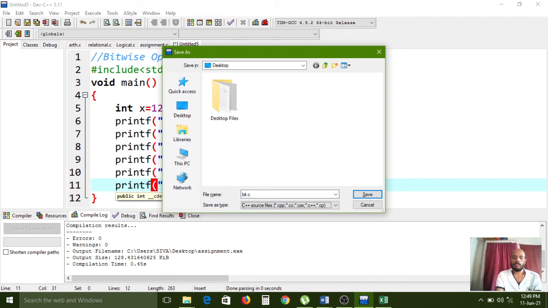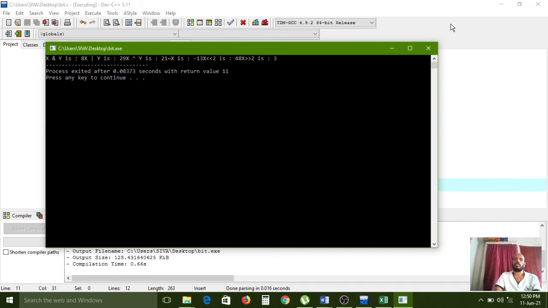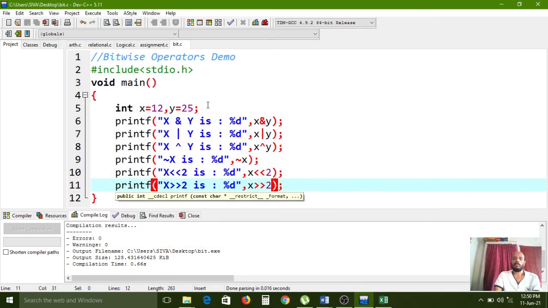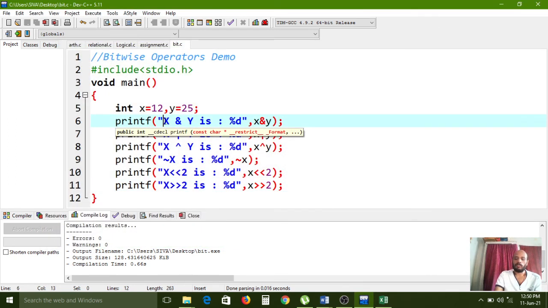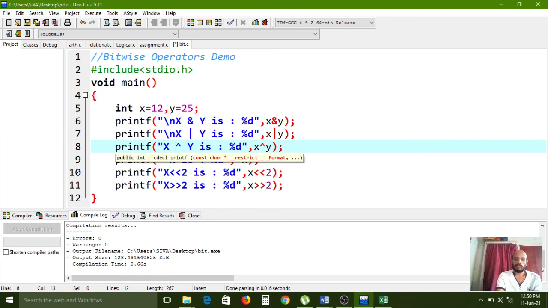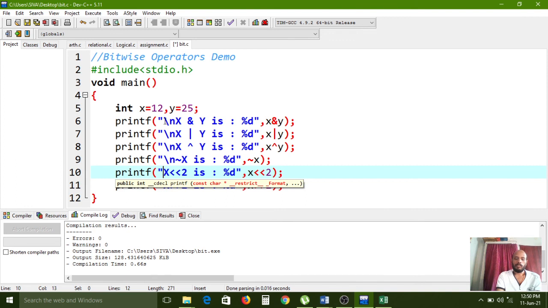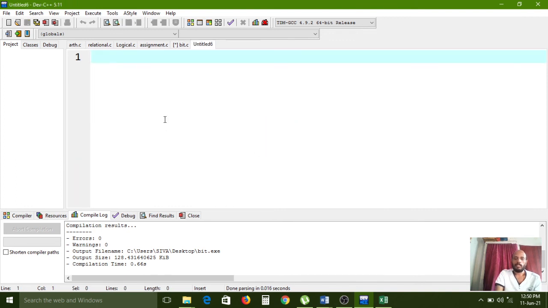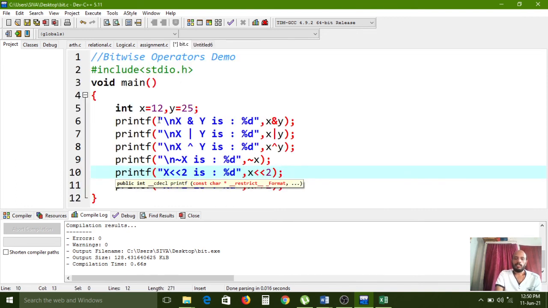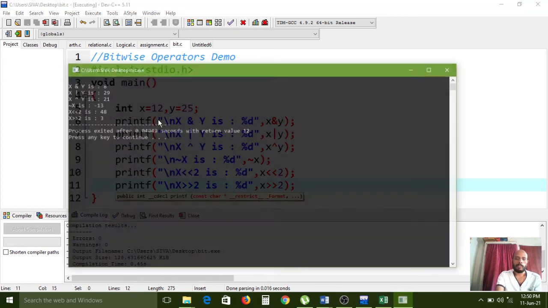So now I want to save this file. Bit.c, save as type is all files. Now I am compiling, now I am executing. Sorry, actually it is printing side by side. Every time we have to use the new line character. Now I am saving, now I am compiling, now I am executing.